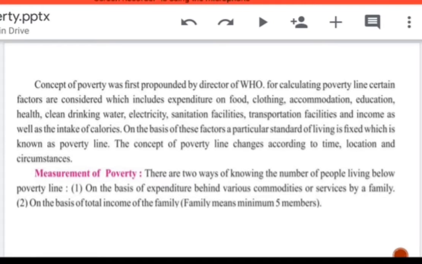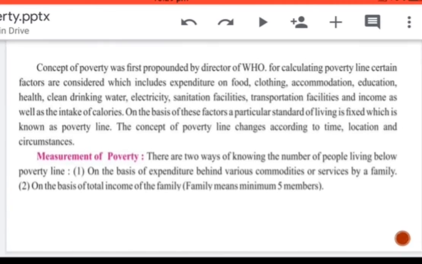The expenses made on all these things are taken into consideration for calculation of poverty. One is the income side, another is the expenses side. If we talk about the income side, it is based on intake of calories, that is intake of food.